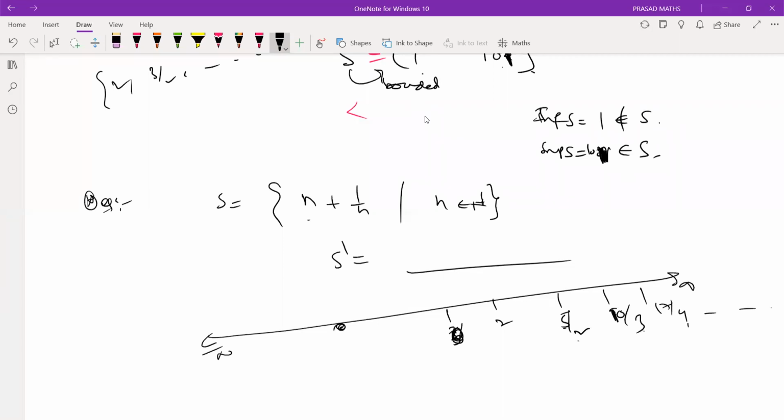Is it a limit point? No, sir. Because I can adjust, take a very small epsilon. This shaded region is the neighborhood, with epsilon very small. Is it a limit point? No. So no point is a limit point.